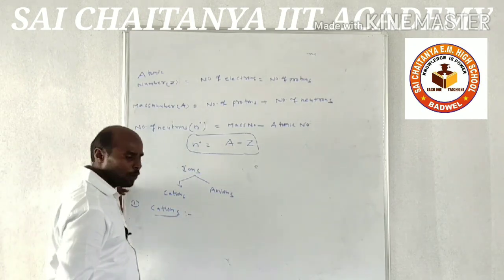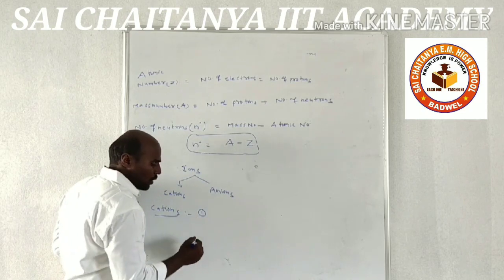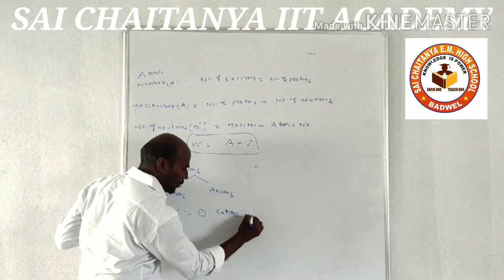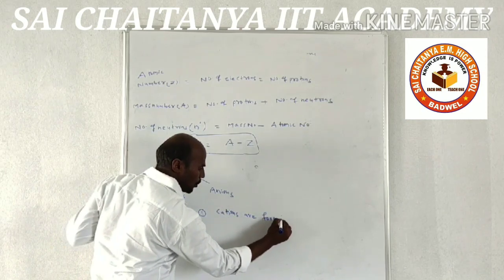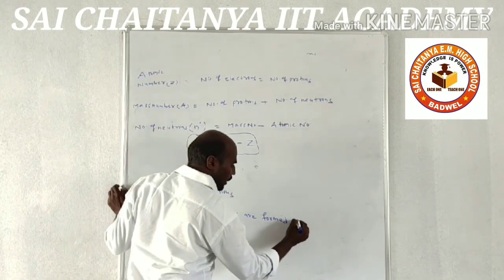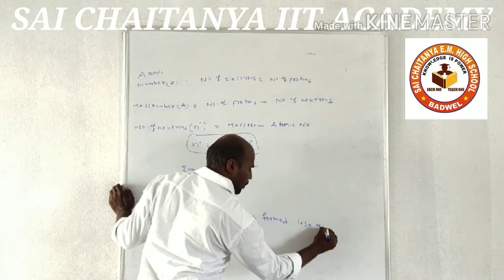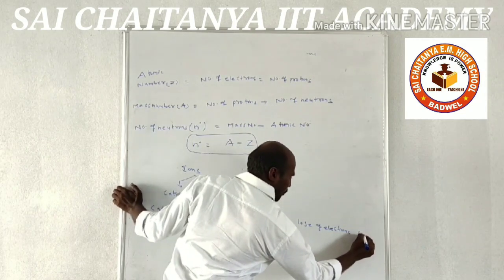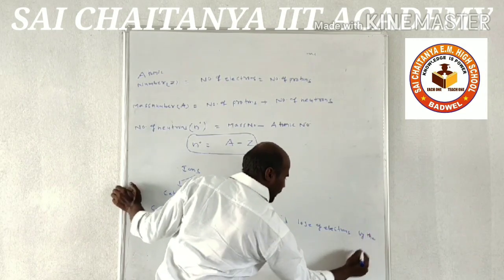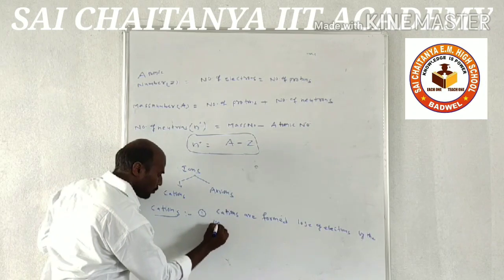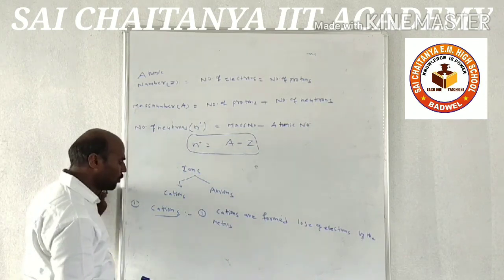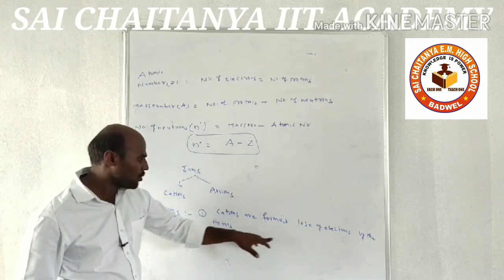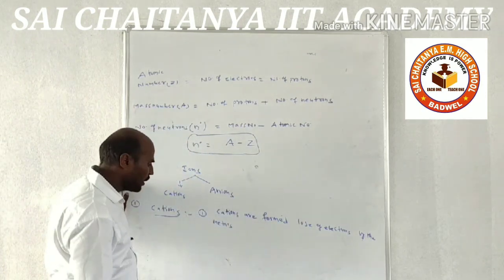First of all, how are cations formed? Cations are formed by loss of electrons by the metals. How are the cations formed? Cations are formed by loss of electrons by the metals. Metals అనేది electrons లాస్ చేసుకోవడం వల్ల cations ఫామ్ అవుతాయి.